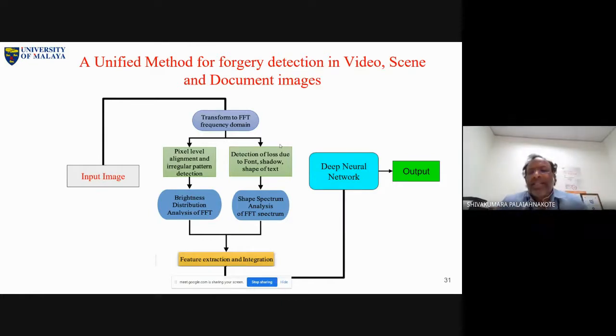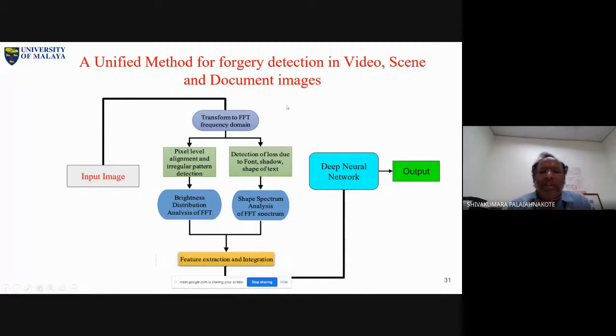This is the interesting part: a unified method for forgery. The first approach was developed for video. The next approach was developed for natural scenes along with the air ticket. Next, document analysis. For me, document is a bit tough compared to natural scene and video images. But anyway, we proposed an individual method for addressing those challenges. Now, can we combine them into one algorithm?